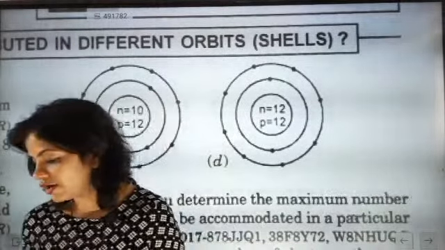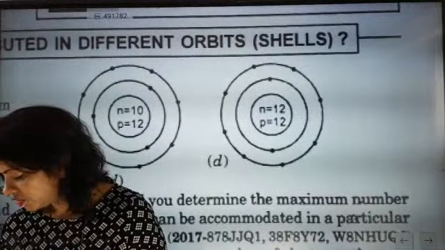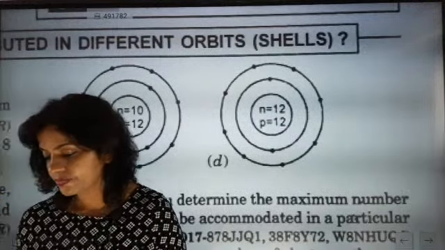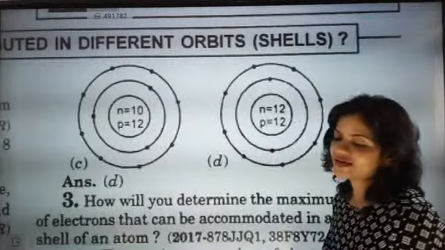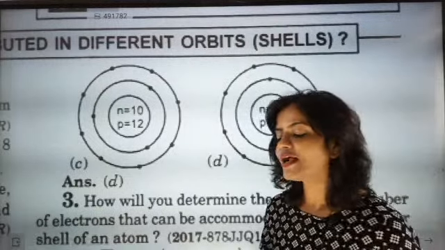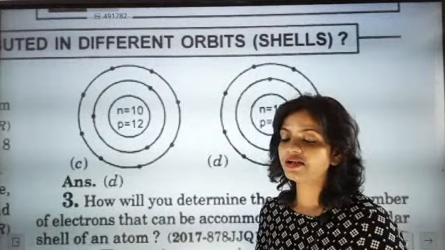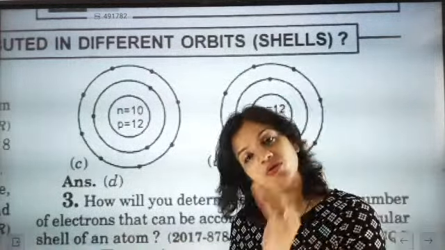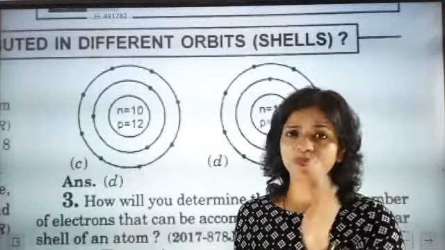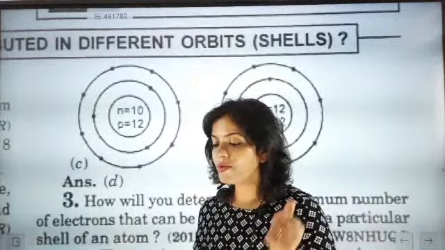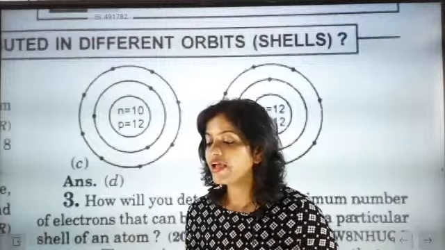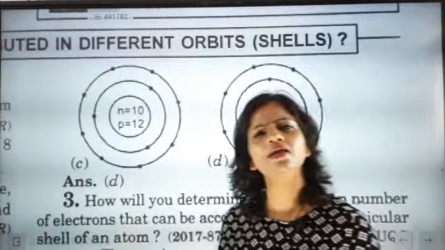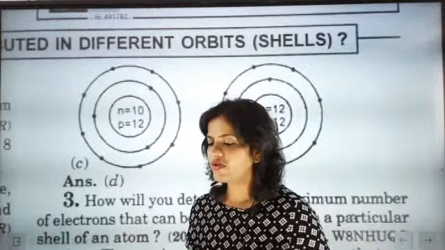Come on, you can do it. One small thing, and that is the 2n square rule. Absolutely. The 2n square rule is the rule which determines how many electrons can be accommodated in which particular orbit. This is called the 2n square rule.